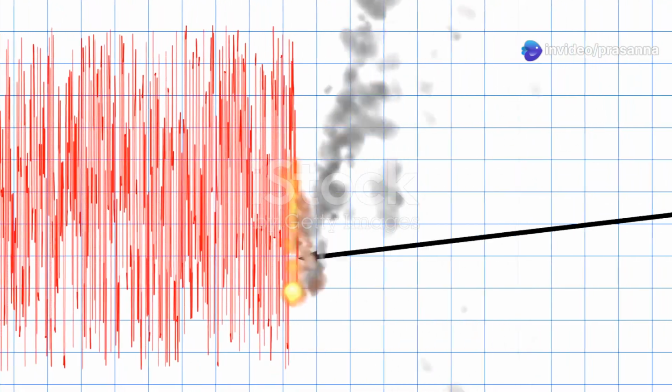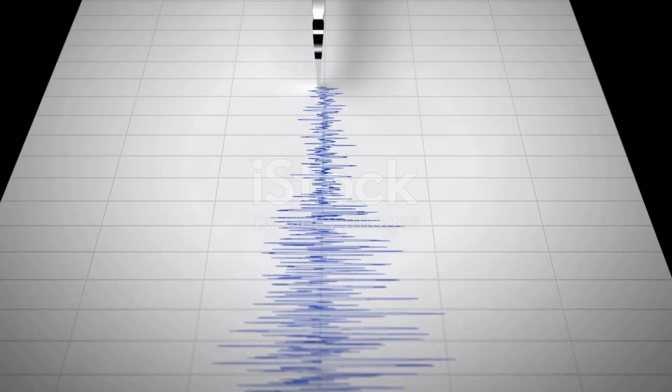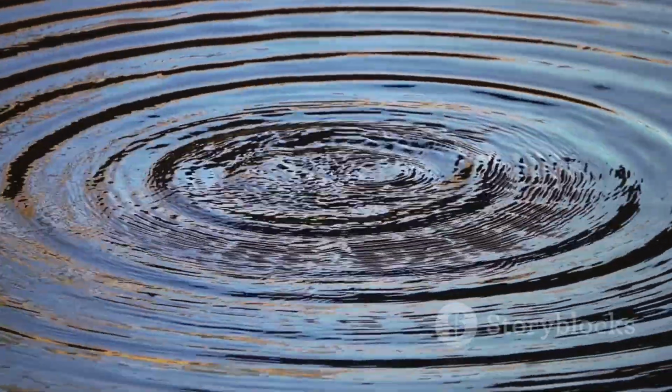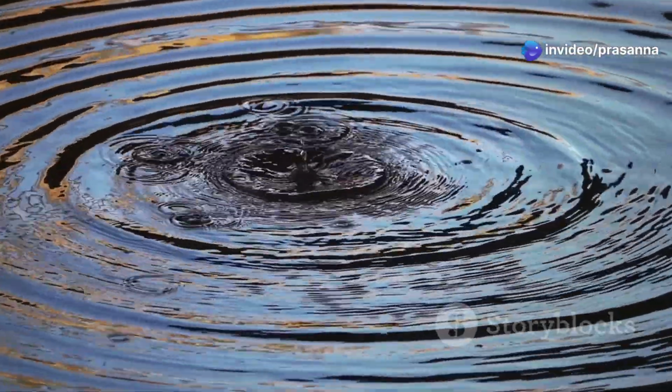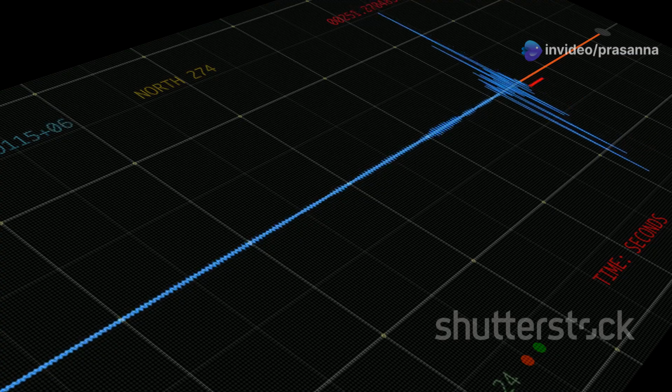Section 5. Seismic waves, the ripple effect. The energy released during an earthquake travels in the form of seismic waves. These waves radiate outward from the hypocenter, much like ripples spreading from a stone dropped in a pond. There are different types of seismic waves, each with its own characteristics and effects.